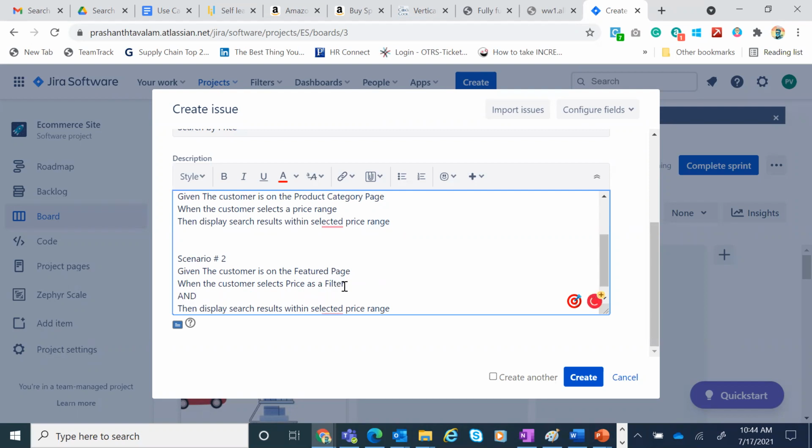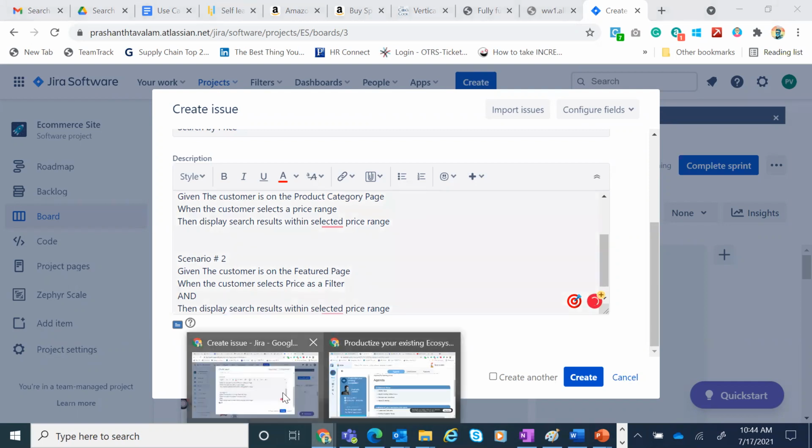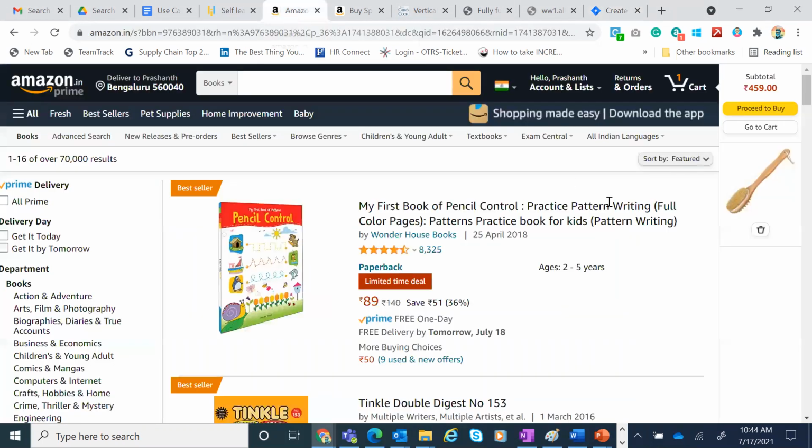What is missing, it's not complete yet. The feature is a little tricky here. I don't directly say price select. There are two options under price: low to high or high to low. I have to capture both of these, so I will have to create two scenarios for this. First scenario is price low to high.